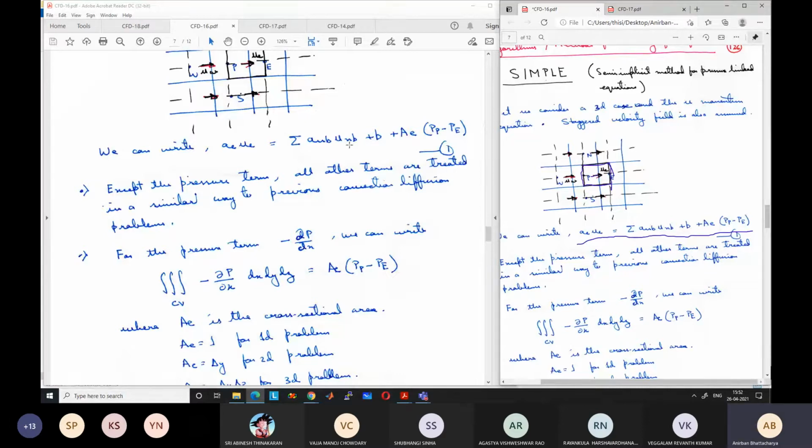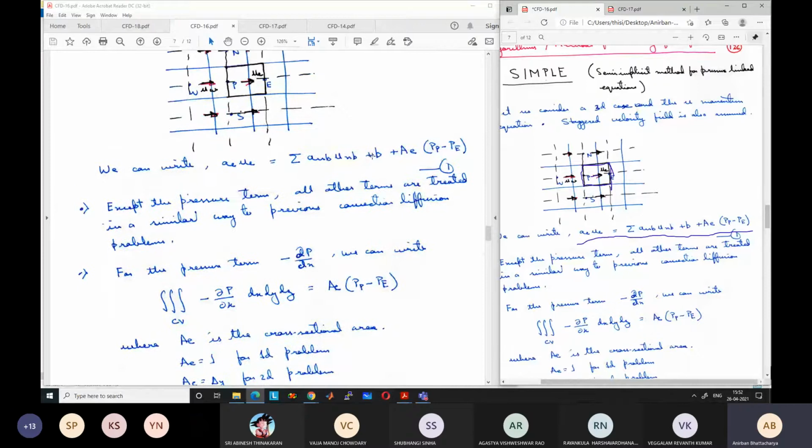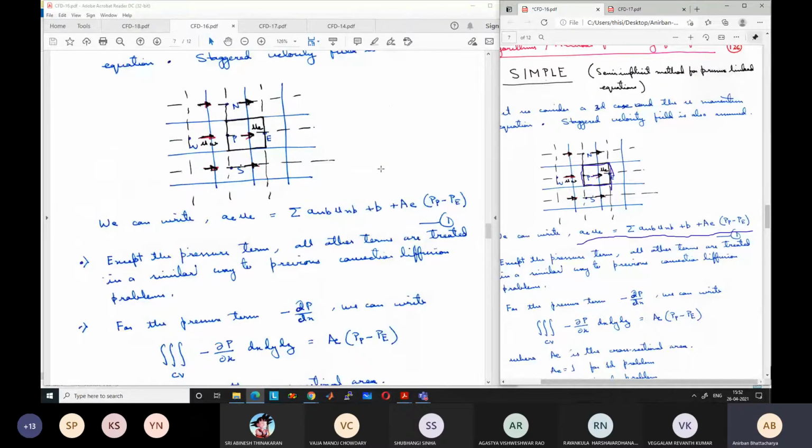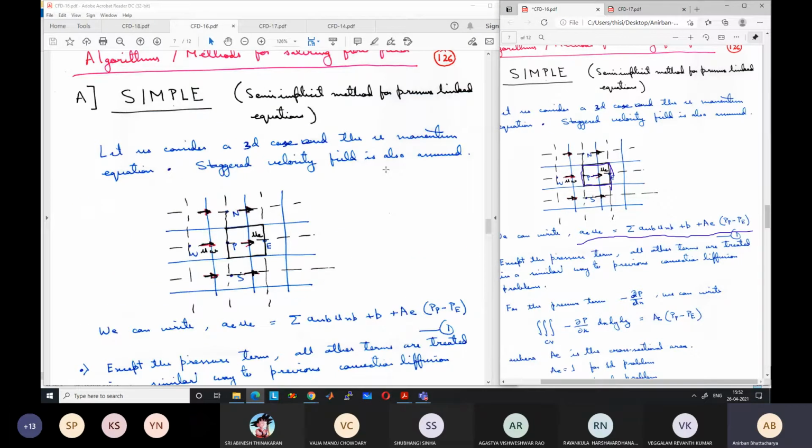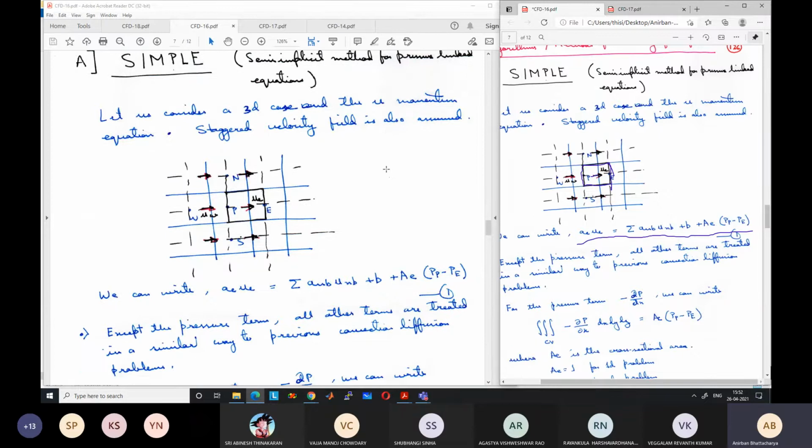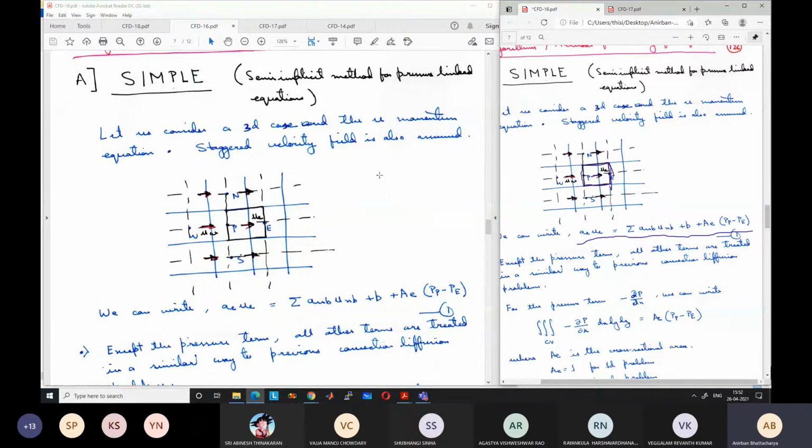Although it is part of your course, you are not going to write the code for this, but at least you should know how these algorithms work, because these are the algorithms that are used in the commercial softwares. Simple, simpler. Other algorithms are also there, like Simplex and Piso, which are not part of this course, but I will teach in the CMTFE course in the 4th year, for the dual degree students and MTech students. But in this course, we have the simple and simpler algorithm.